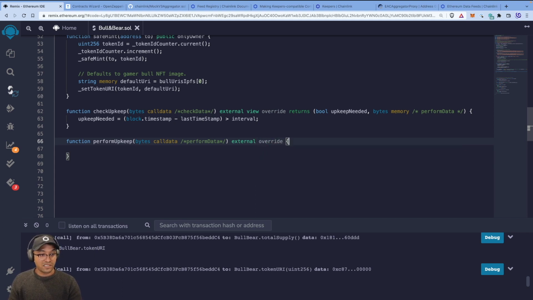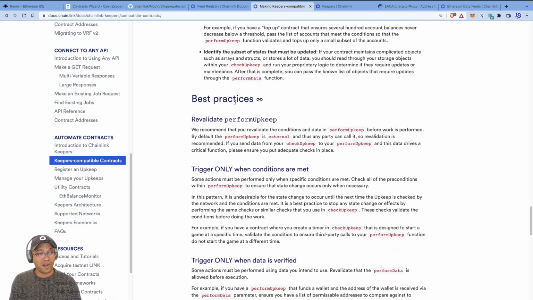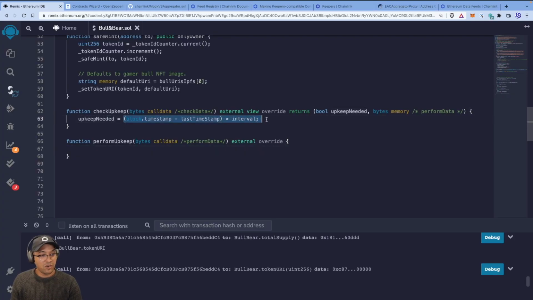That's why I've marked it as external, and it has to be external because the keepers network is going to call it. Now, best practice is that you run this validation all over again, so you don't do performUpkeep unless you revalidate. That's best practice. We refer to it in our documents as well. If you look at the documents here, it says best practices. Here you go: revalidate performUpkeep. And that's what we're going to do here. So I'm going to take the same logic and just wrap it in an if statement, the whole thing in brackets, then we want to do a bunch of things.